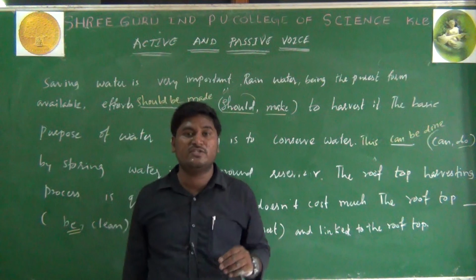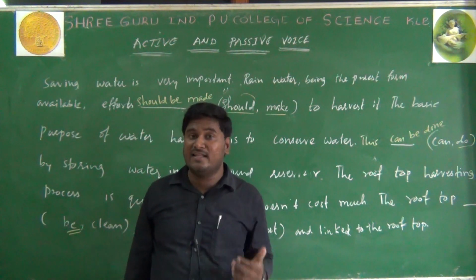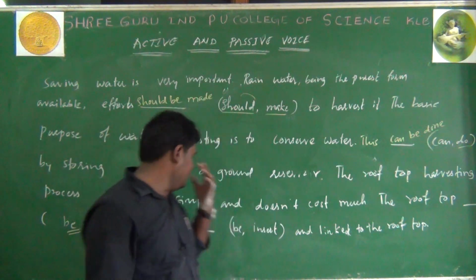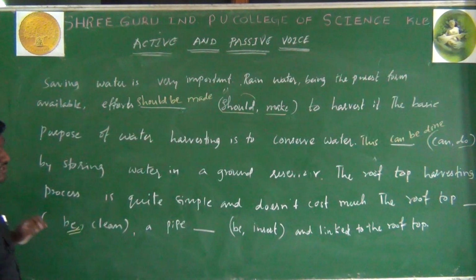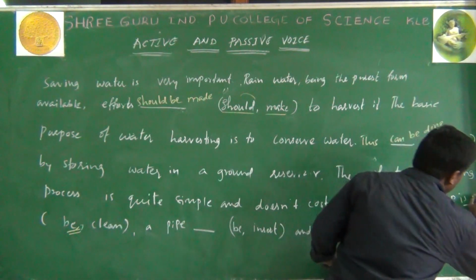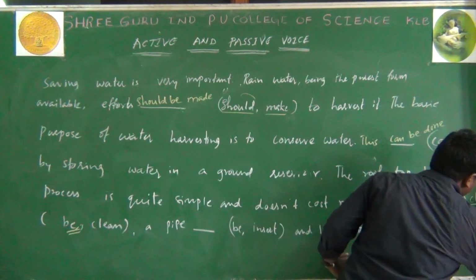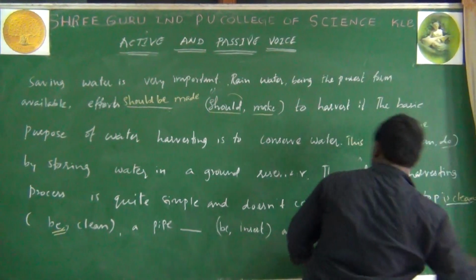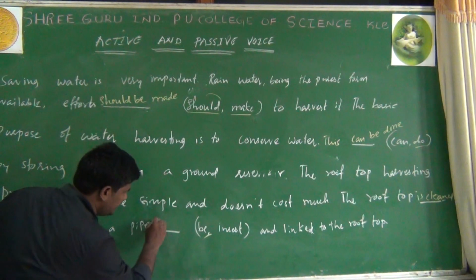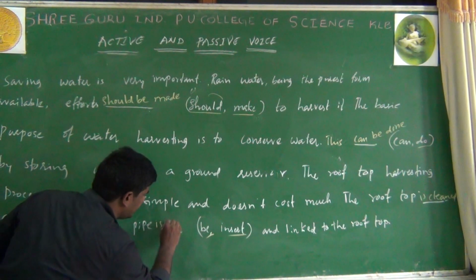Do forms means do, does and did. Have forms are has, have and had. So here be is there, so we take is cleaned, V3. A pipe, again be form, is inserted, V3.